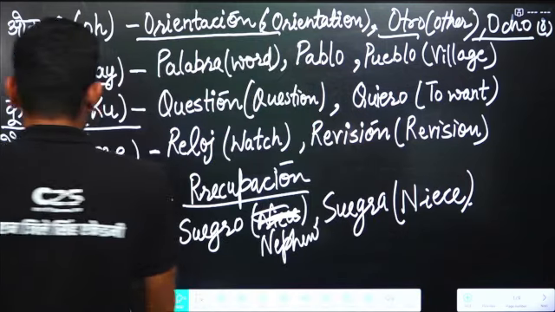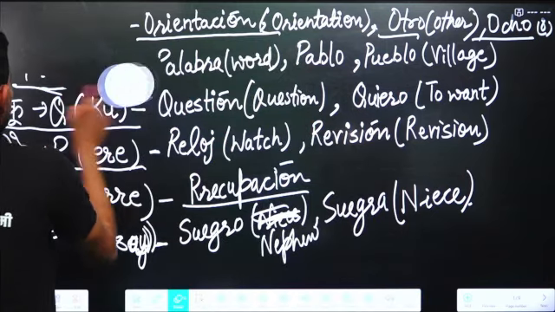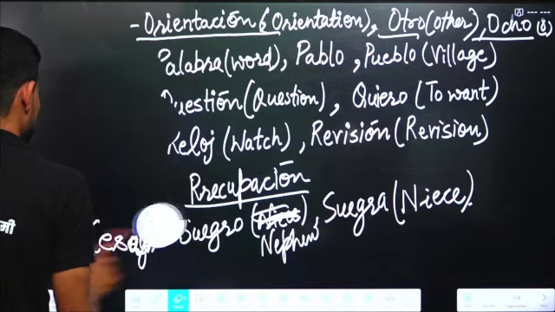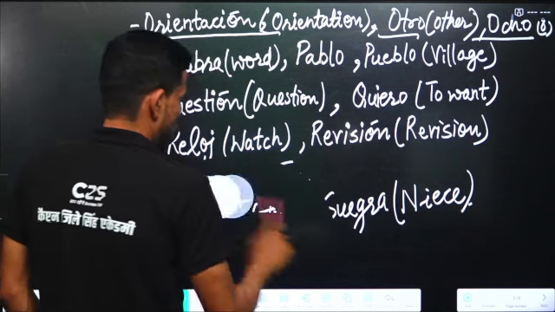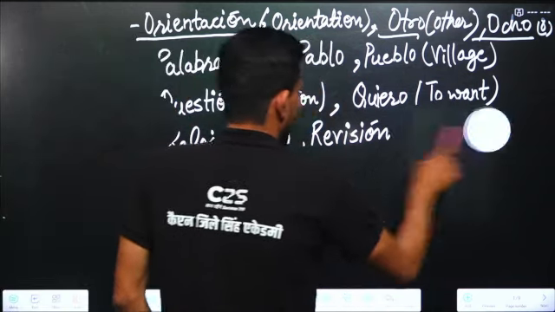Now we will move to the next alphabet. Next alphabet is T. How to pronounce the alphabet T?